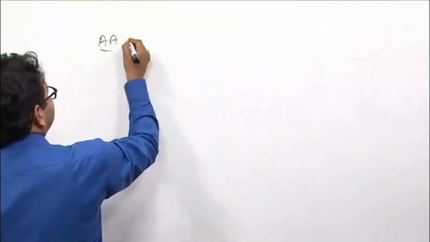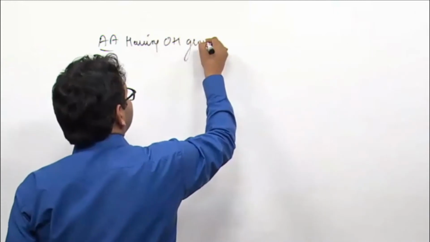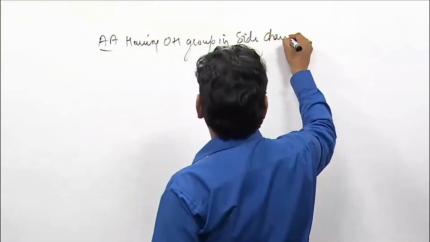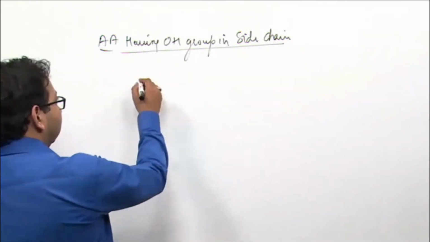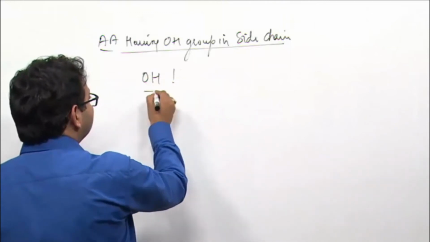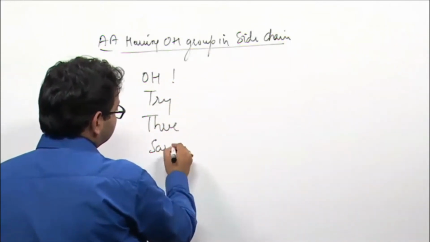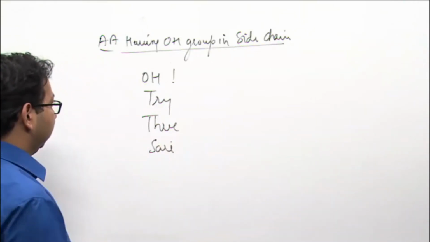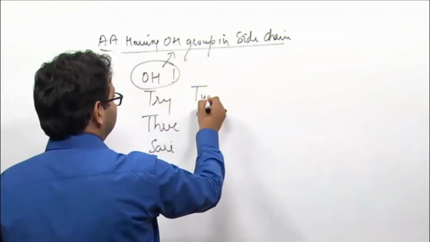Amino acid having OH group in side chain. Mnemonic: O tri 3 sari. Good mnemonic given in your guides. Tri 3 sari. OH containing: tri 4, tyrosine,